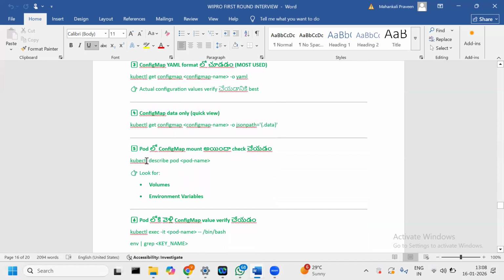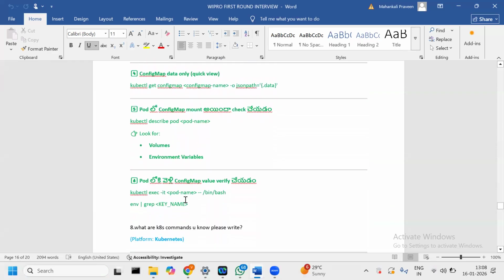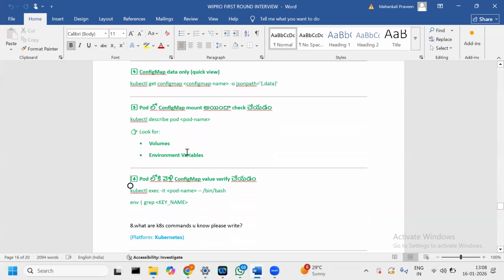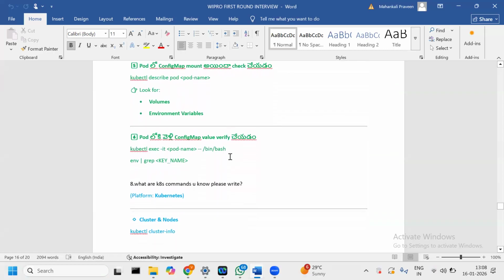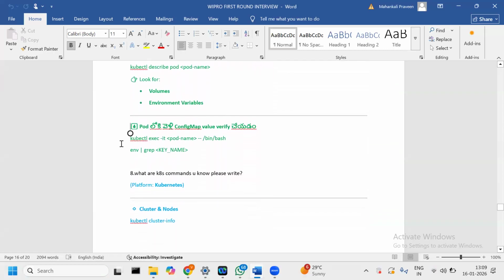How do you attach the config map? So there are volumes and environment variables. Both ways we can give the reference and then attach it to our pod. Check the env at the pod level as well. After logging into the pod with this command, we can check under env, and we can grep that value as well.